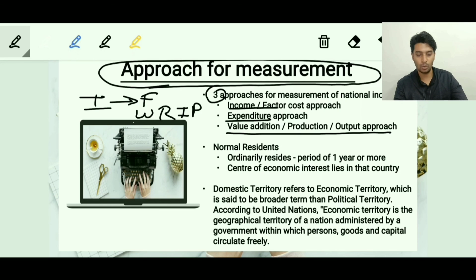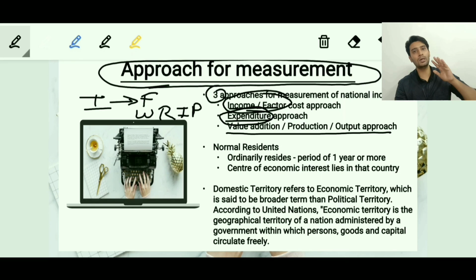The income can be earned by interest, or by rent, or by wages, or by the profits. Of course, the entrepreneurs will expect profits. So these are the four ways in which the income can be earned. That's the reason why it is also called the factor cost, or the income cost. The next is the expenditure approach, wherein we don't ask the people about their wages.